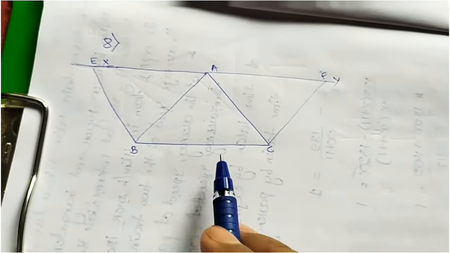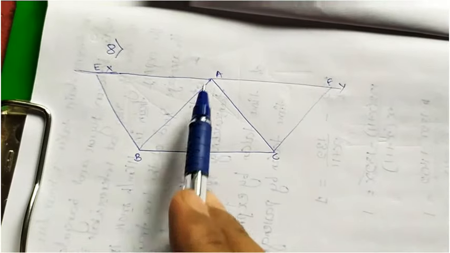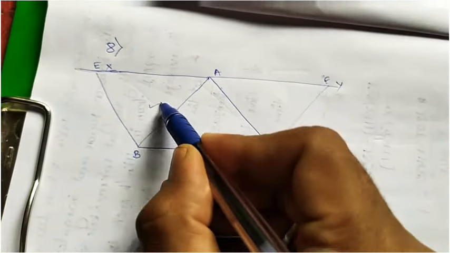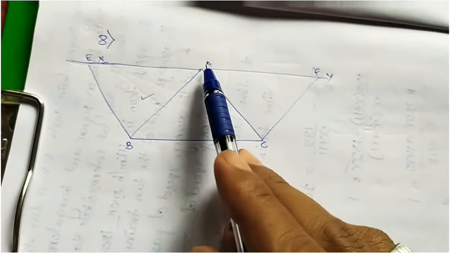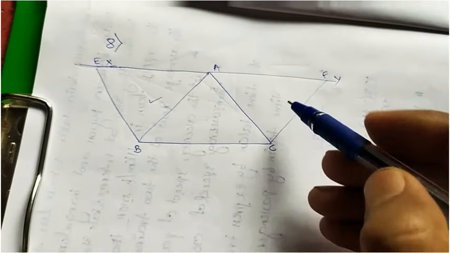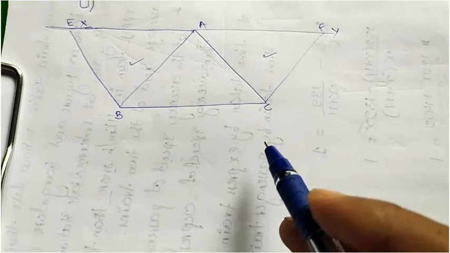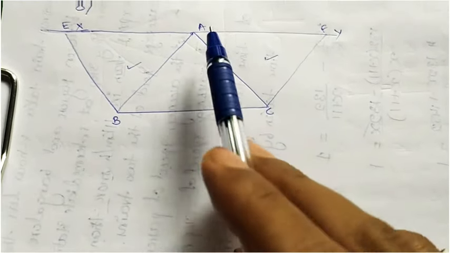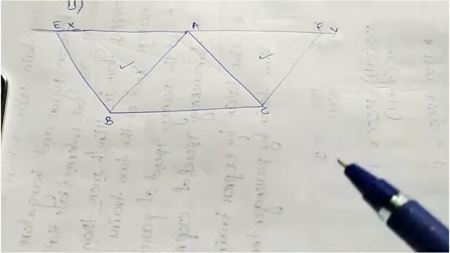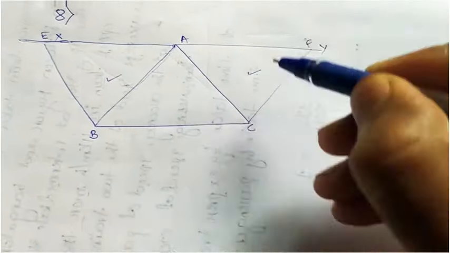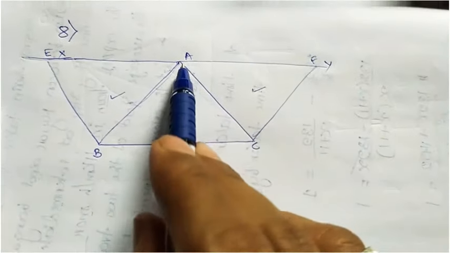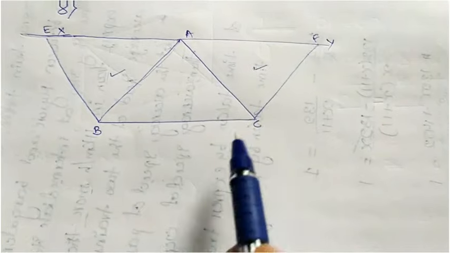Now we have to show that this triangle ABE is equal to ACF. Just observe the diagram. Here they have parallel lines, and AF is also parallel to BC.